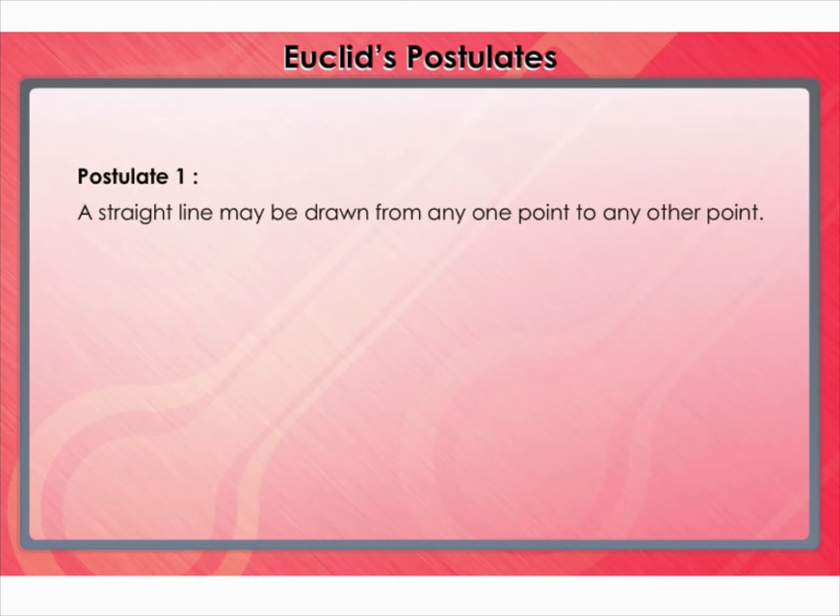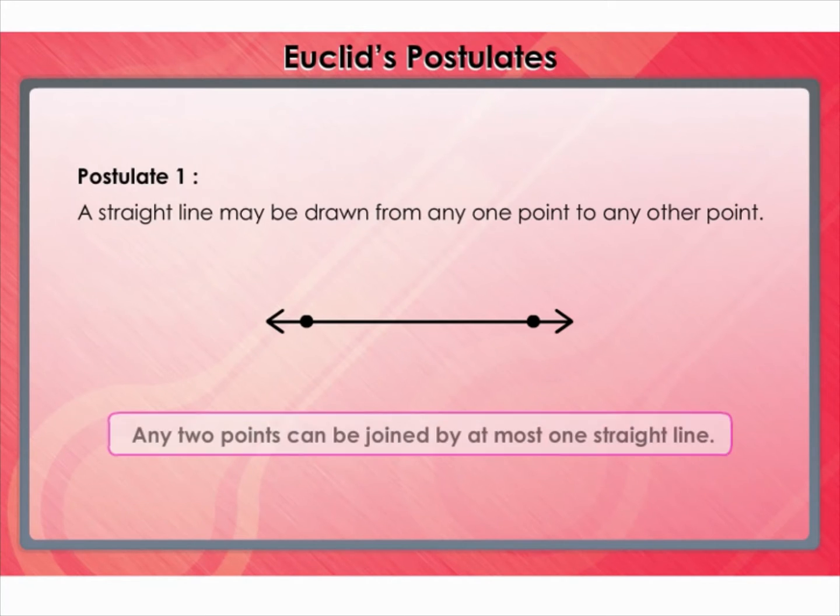The first postulate states that a straight line may be drawn from any one point to any other point. As this postulate stands, it simply says that every pair of distinct points can be joined by a straight line. Euclid included the additional assumption that any two points can be joined by at most one straight line. He has frequently assumed, without mentioning, that there is a unique line joining two distinct points.